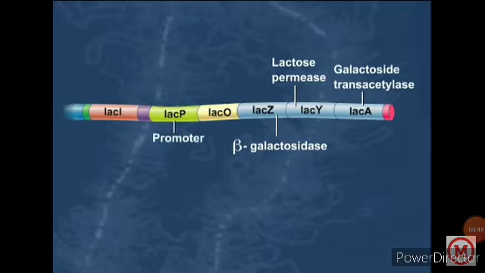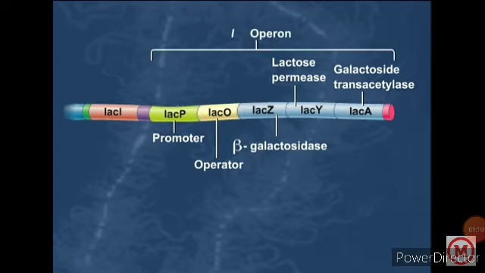There is one promoter which regulates the Z, Y and A genes, so that is called polycistronic. This is the operator. A promoter, operator and Z, Y and A genes together are called an operon.